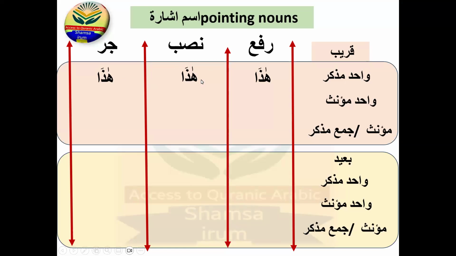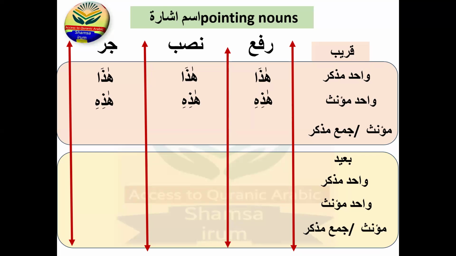This is called mabni, non-changeable, non-decline. They don't change their position, they don't change their status. And for the wahid mu'annath it is hazihi, in all three states. It will not be hazi, hazihu, or hazaha. No, it will be hazihi. It will remain the same as it is, either rafa or nasab or jar. Now you will think, how will you know when it is rafa, when it is nasab and when it is jar? Don't worry, you will learn it easily. You will get the points for when it is rafa and when it is nasab, and you will learn all these in detail, inshallah ta'ala.